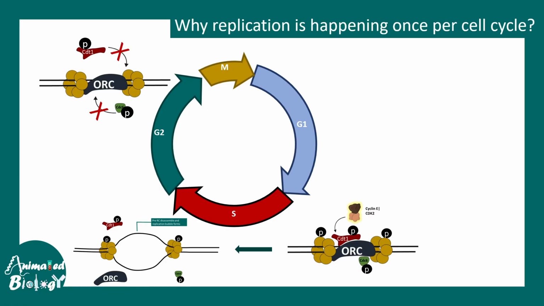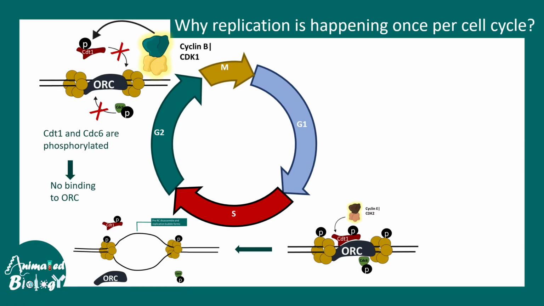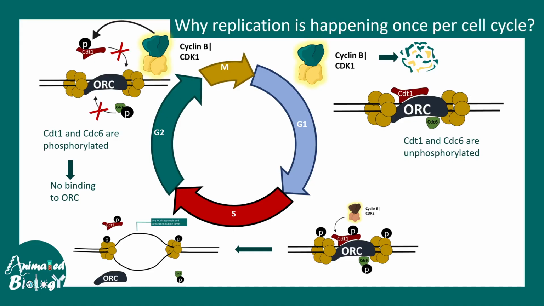And who keeps them phosphorylated? This is cyclin B and CDK1, which is high at the end of G2 and in M phase. That is why in M phase or at the end of G2, there is no replication initiation again. It cannot happen. But at the end of M phase, the cyclin B-CDK1 activity goes down because it is degraded by the APC. At this point, CDT1 and CDC6 are no longer phosphorylated, so they can assemble back onto the ORC site. And this is the preliminary criterion for the origin to fire in the S phase.